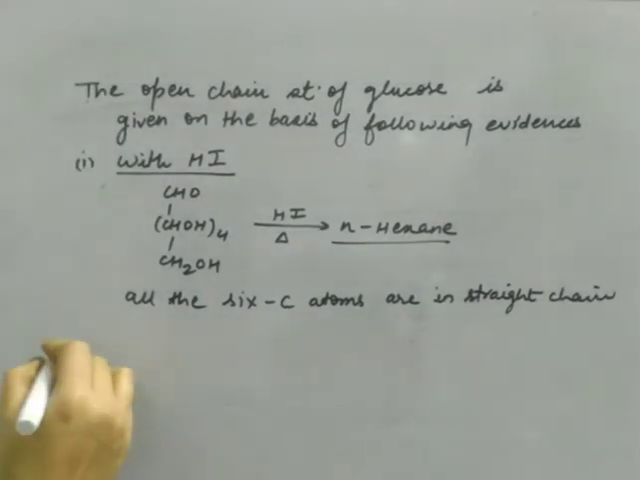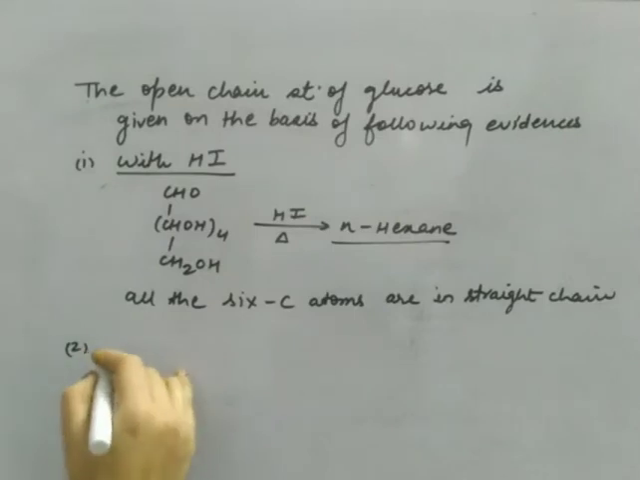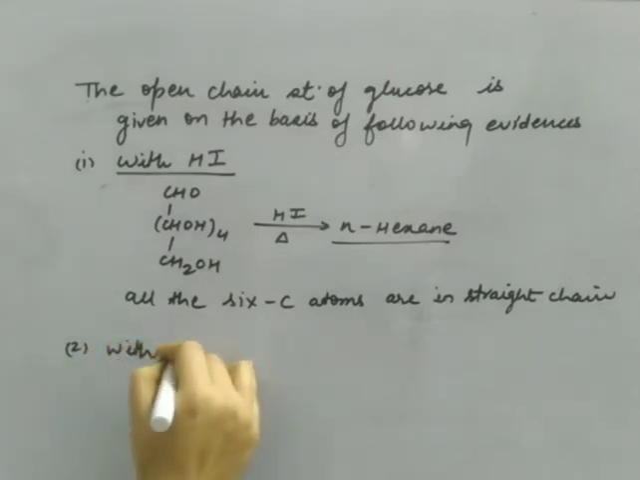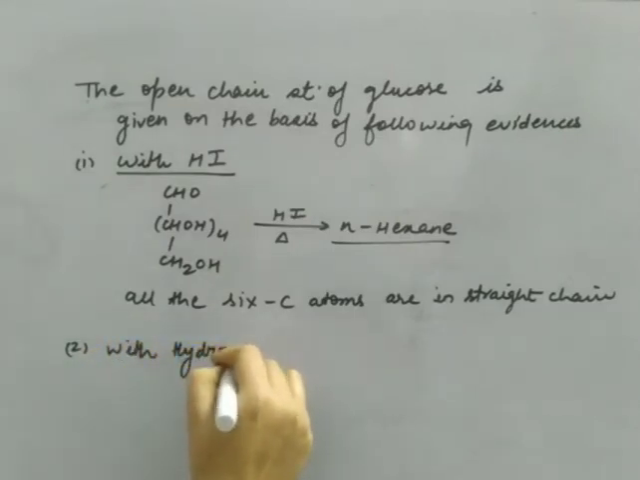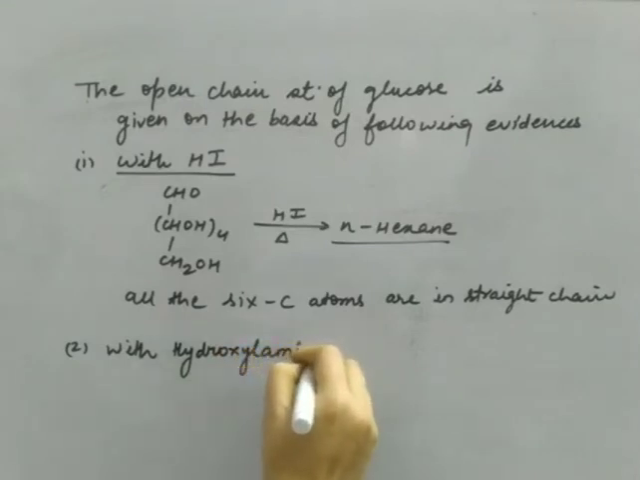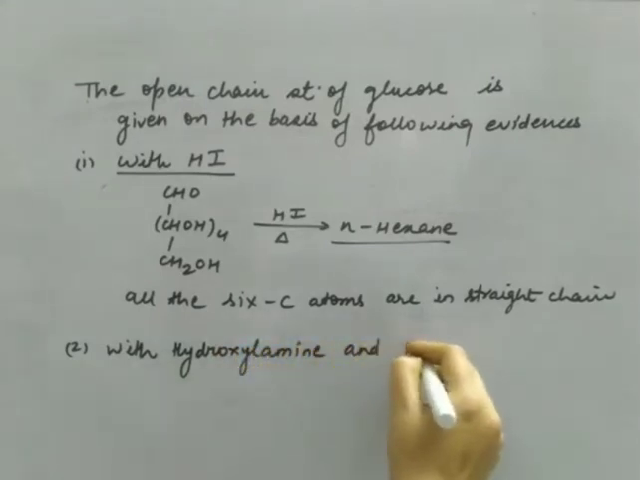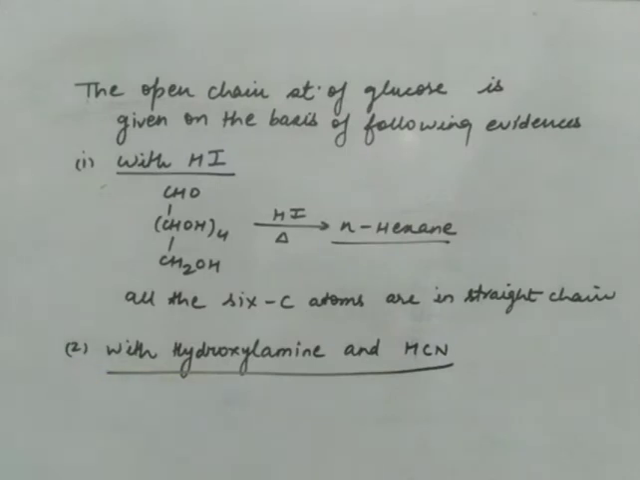The second reaction is with hydroxylamine and HCl. Now these two compounds react with the carbonyl group, meaning aldehyde as well as ketone. So this is my glucose.